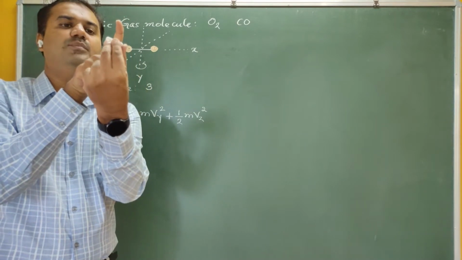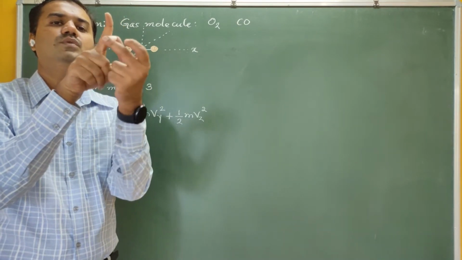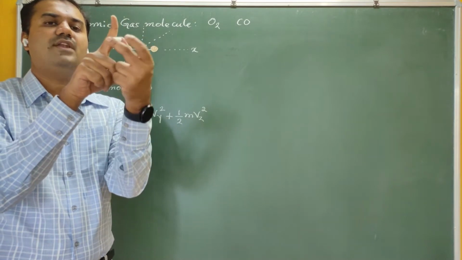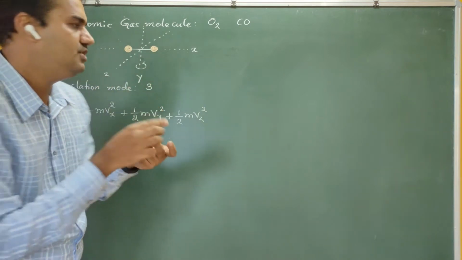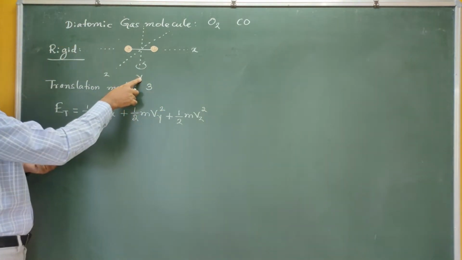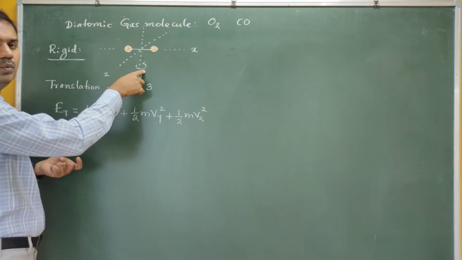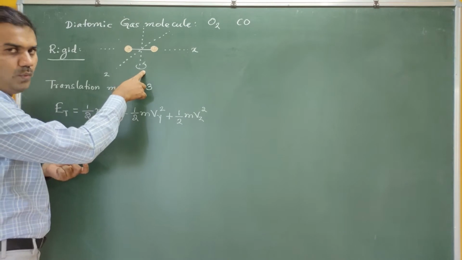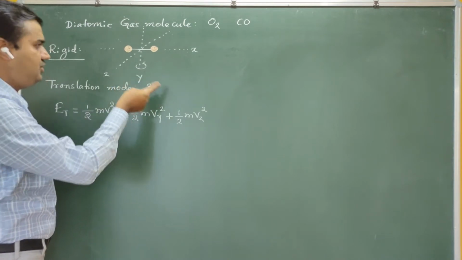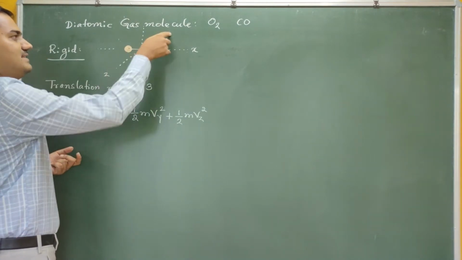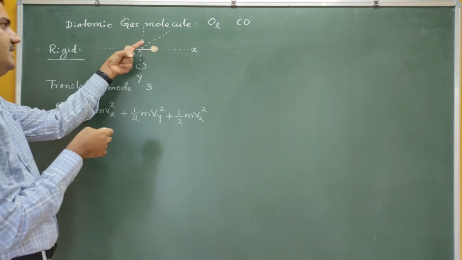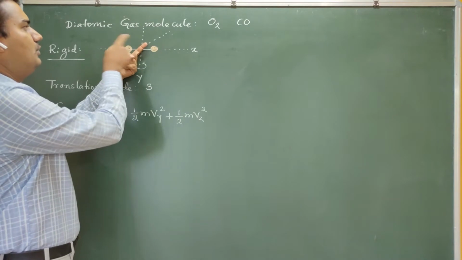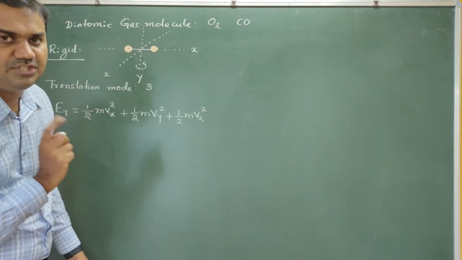if the diatomic molecule moves around that y-axis, you can see that its position has changed. So I consider this as one mode of rotation. If I consider the z-axis as the axis of rotation, again you can see that if the molecule moves, its position changes.